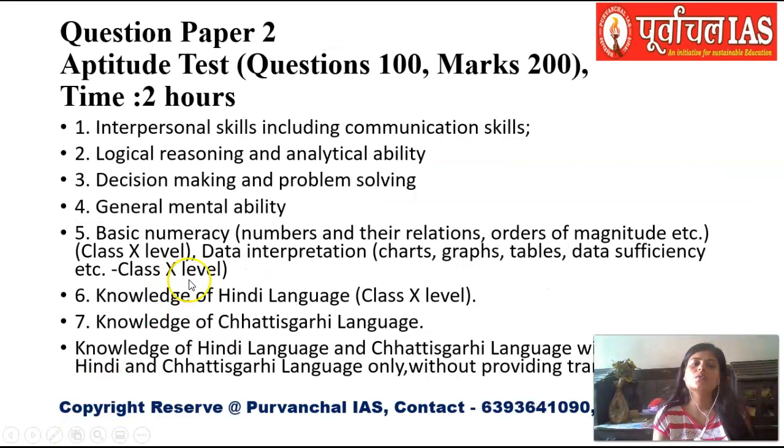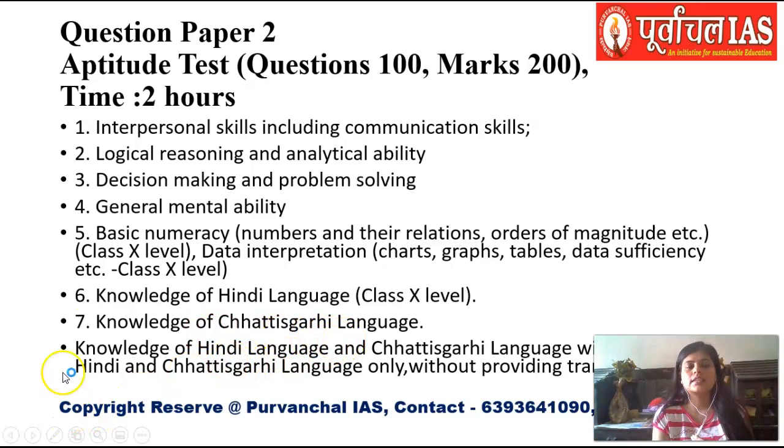Now, if you go to the second paper, that is the qualifying nature paper, which is the aptitude test, you have these general things covered in the syllabus like interpersonal skills, including communication skills, logical reasoning, analytical ability, decision making, problem solving, general mental ability, basic numeracy, knowledge of Hindi language, knowledge of Chhattisgarhi language.